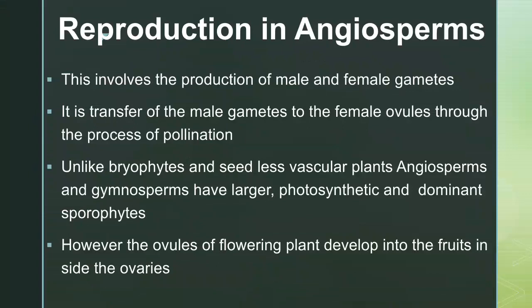Reproduction in angiosperms. This involves the production of male and female gametes. It is the transfer of the male gametes to the female ovule through the process of pollination. Unlike bryophytes and the seedless vascular plants, angiosperms and gymnosperms have larger photosynthetic and dominant sporophytes. However, the ovules of flowering plants develop into fruits inside the ovaries.